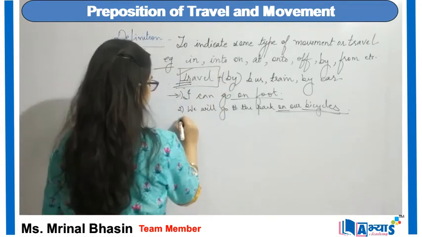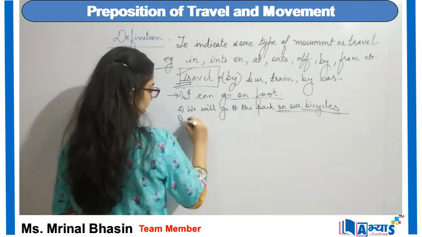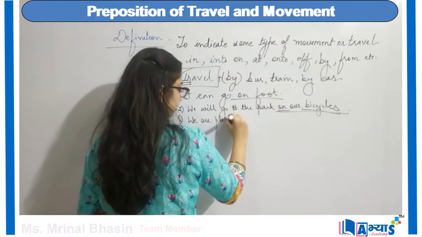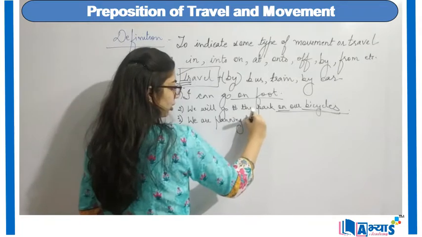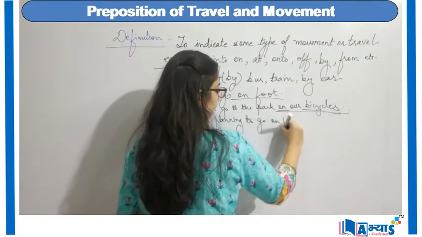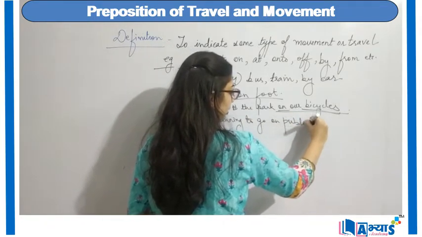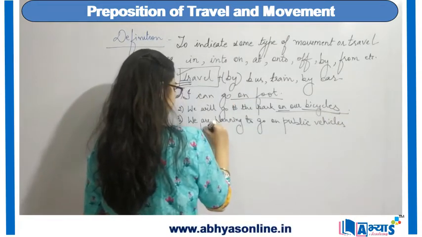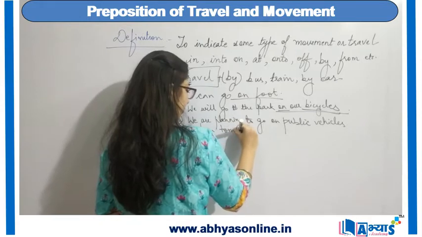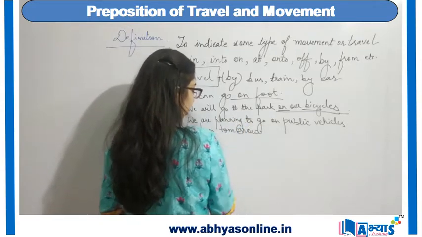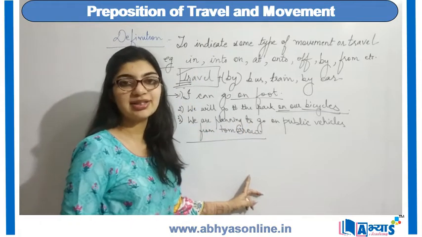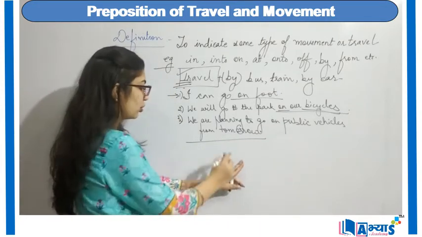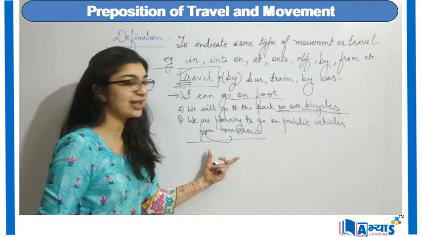For example, we are planning to go on public vehicles from tomorrow. Now from tomorrow indicates some kind of time.